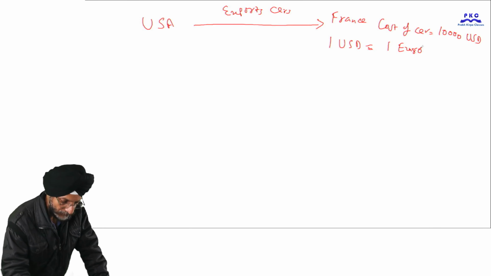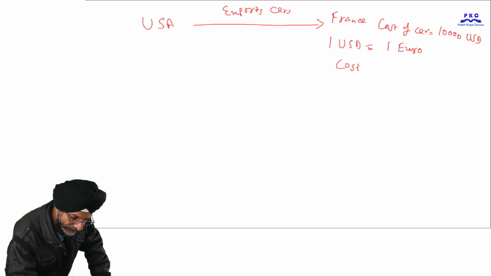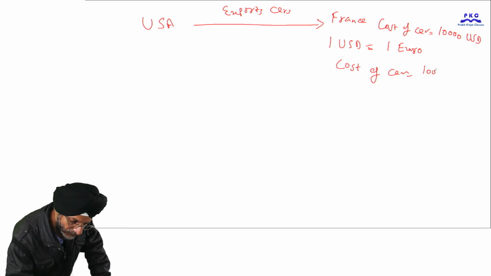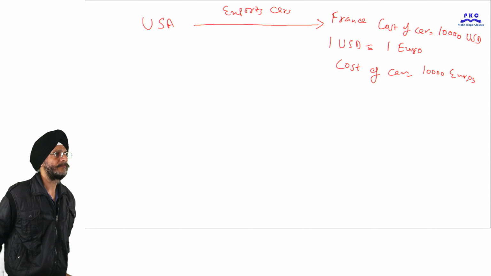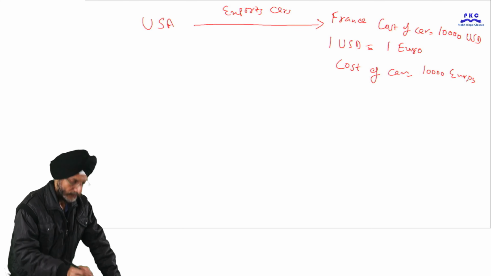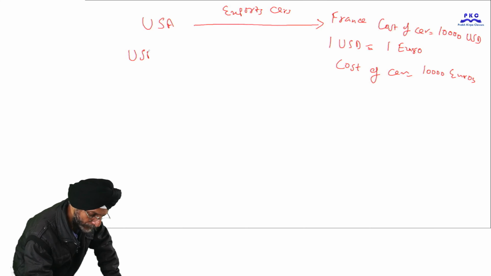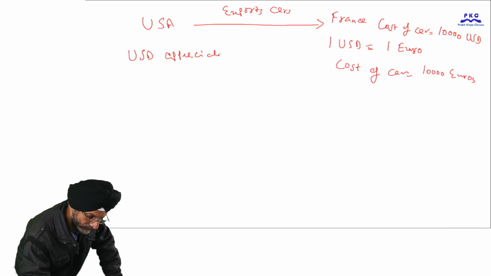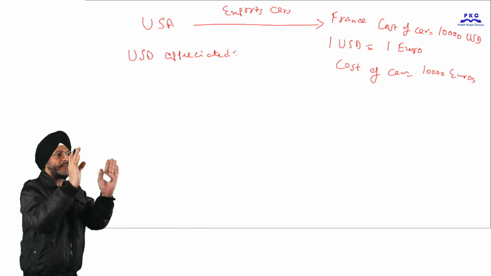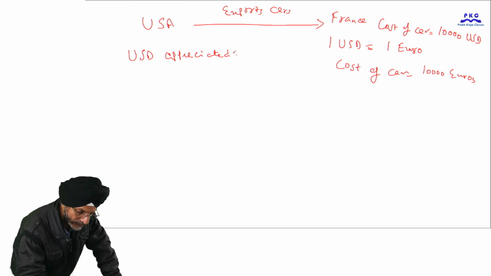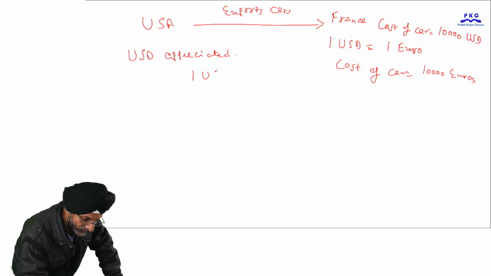So the cost of the car for the residents of France is 10,000 euros. Now the US dollar has appreciated, and the exchange rate between the US dollar and euro has become 1 US dollar is equal to 1.2 euros.